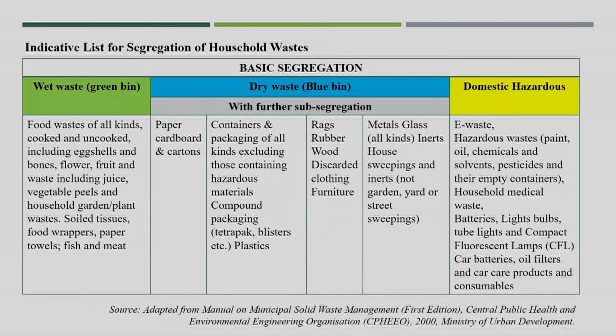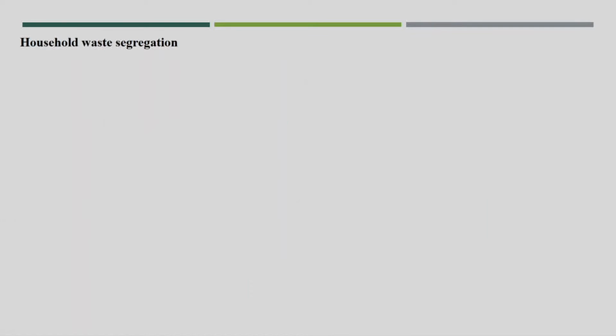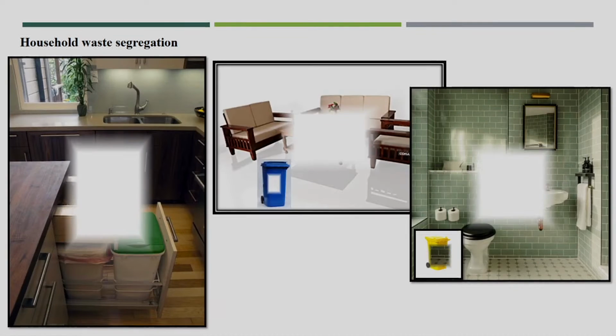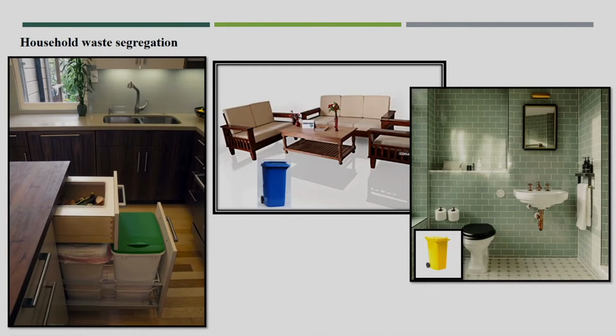And one more important segregation was domestic hazardous or household hazardous waste, that includes most of e-waste, paint, oil, chemicals or cleaning chemicals. That also is included in the household hazardous waste, and again has to be separated into another bin. So, for household segregation, you can see that we need to have three different segregations.